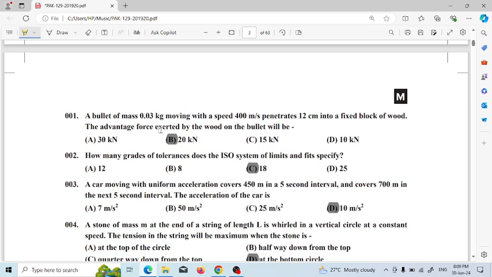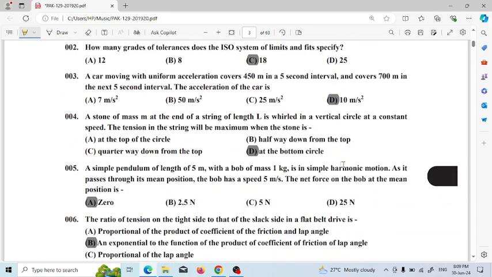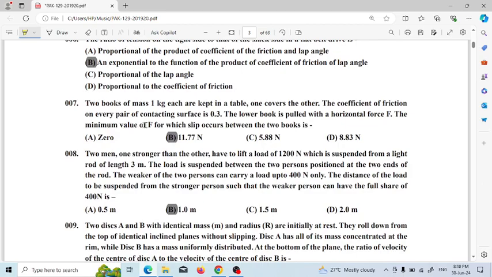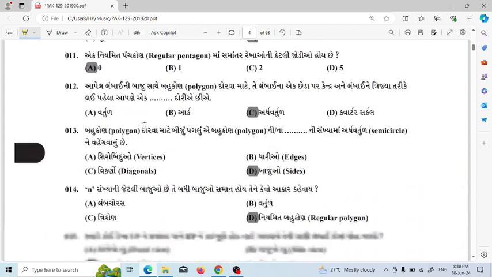So the first question is from the mechanics part. This is not mentioned in the OSSC Junior Motor Vehicle Inspector syllabus, so we have to neglect and omit it. We have to choose only the automobile part which is mentioned for the Junior Motor Vehicle Inspector. So the question will be,